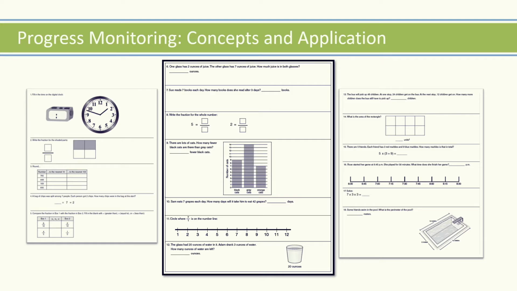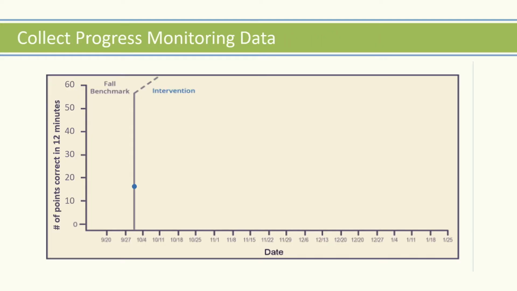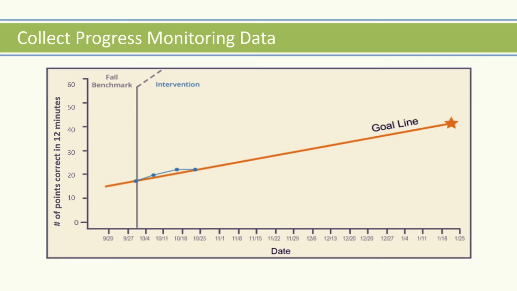Once complete, the teacher uses the scoring guide to record the number of correct problems, and then calculates the corresponding number of points based on Jackson's response. Jackson's baseline score was 16 points correct.